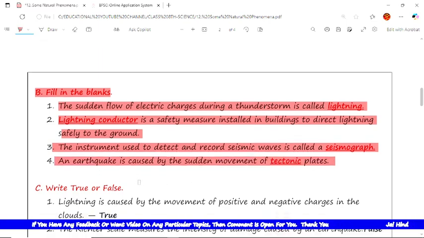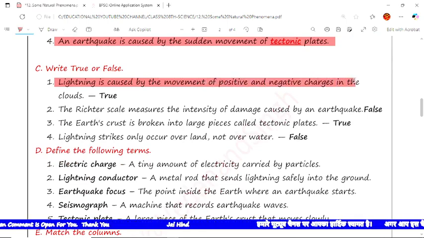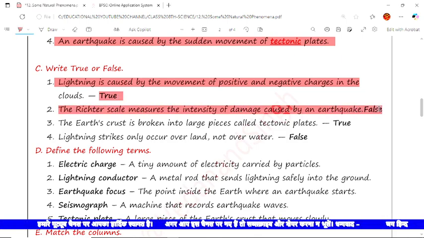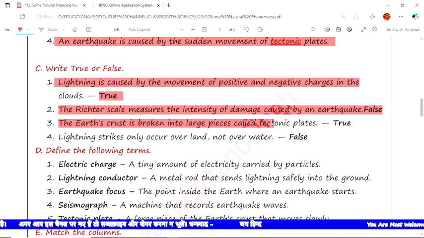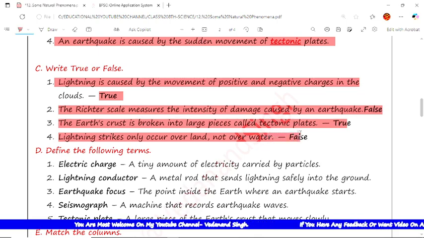Now the next type of question is true and false. The first is, lightning is caused by the movement of positive and negative charges in the cloud. Yes, this is true. Now the next is, the Richter scale measures the intensity of damage caused by the earthquake. No, this is false. The next is, the earth's crust is broken into large pieces called tectonic plates. This is true. And the next is, lightning strikes only over land, not over water. No, this is false. It affects everywhere.